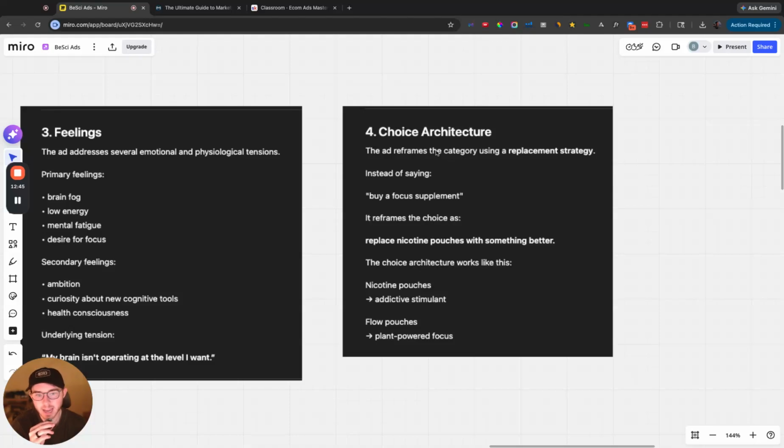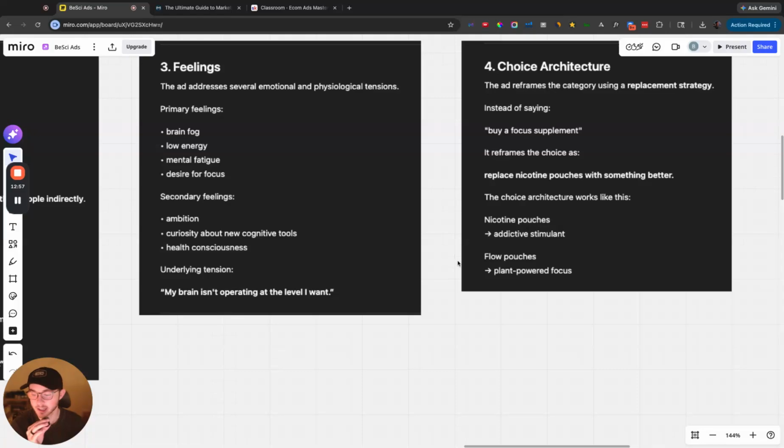So the ad redefines the category's replacement strategy for this ad in particular. Instead of saying buy a focus supplement, it's replace nicotine pouches with something better. That's the frame they're coming to the ad with that's just sitting in their mind all day.